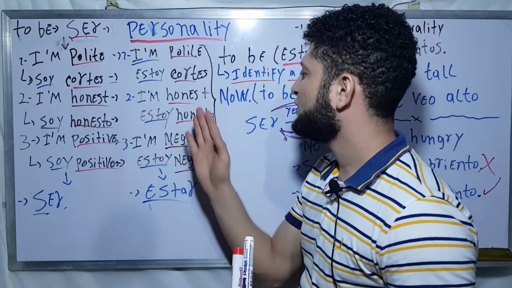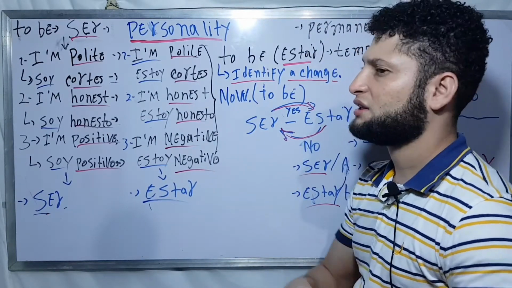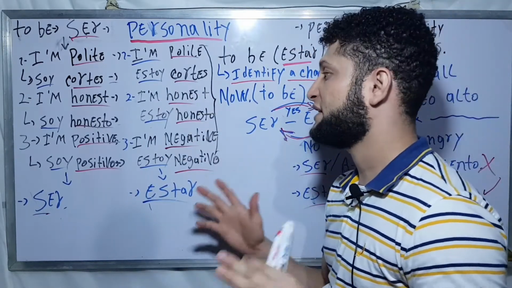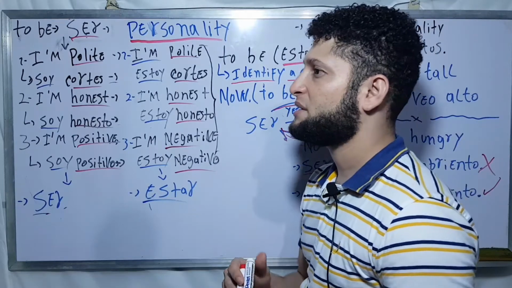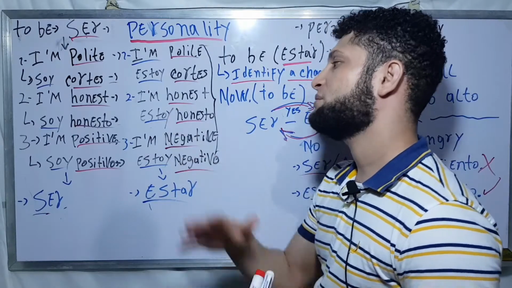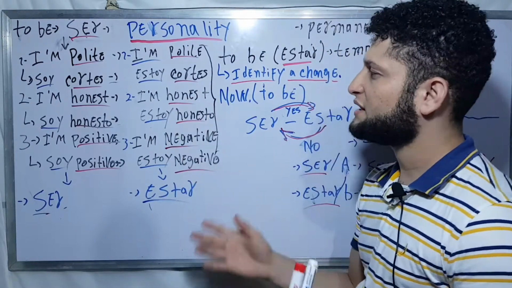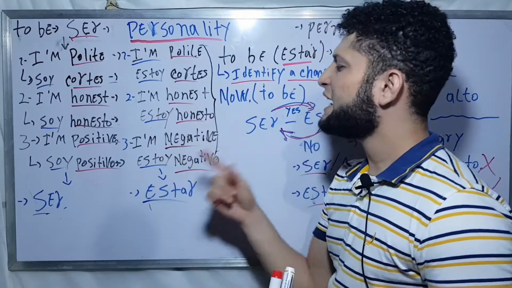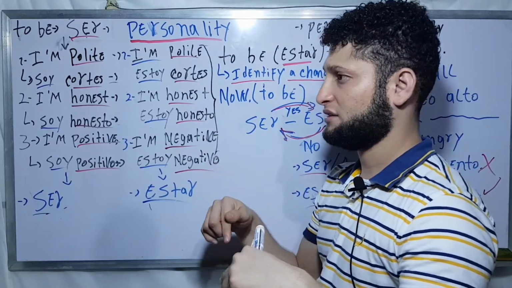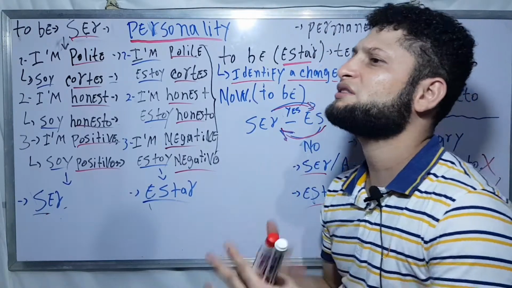And then I'm honest now. Normally I say just lies, but now I'm honest, because if I don't say the truth, maybe I can go to jail, and then I need to be honest. So now, estoy honesto. If you say that you are honest with the verb estar, so now you are honest, but it's not part of your nature. It's not your personality.